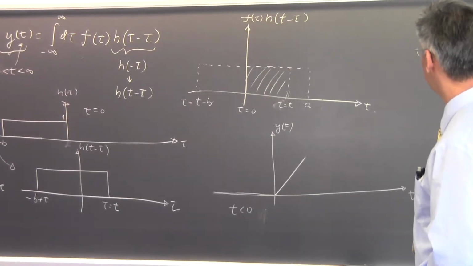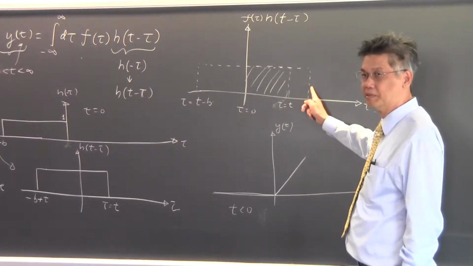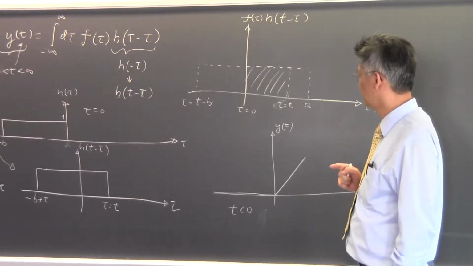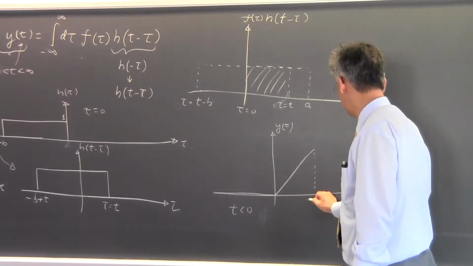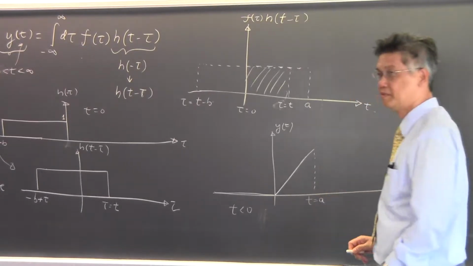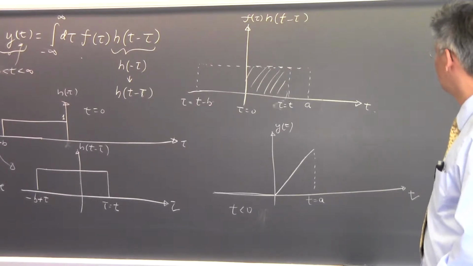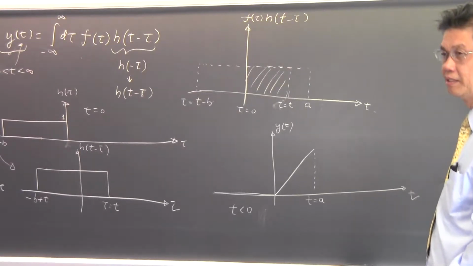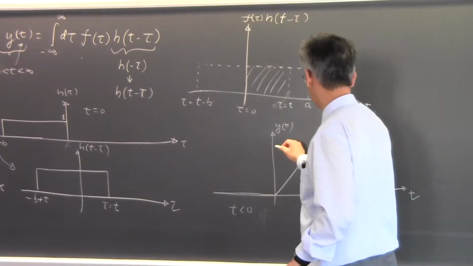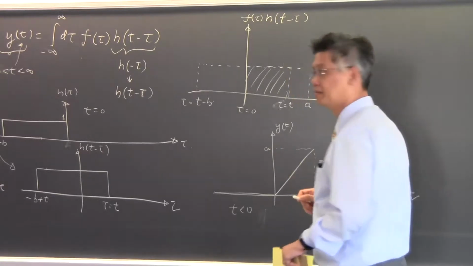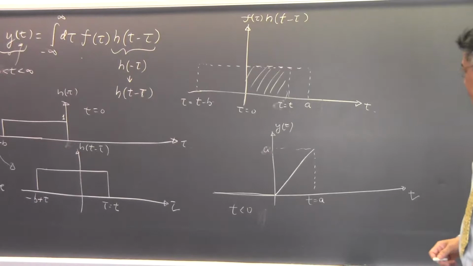Okay? And it will reach a maximum. When would the overlap integral reach a maximum? It reaches a maximum when t is equal to a, right? It reaches a maximum when t equals a. Okay, when t equals a, what is the area that is in overlap? It's just 1 times a, right? So this maximum value is just a. Okay, that would be the overlap integral when t reaches a.